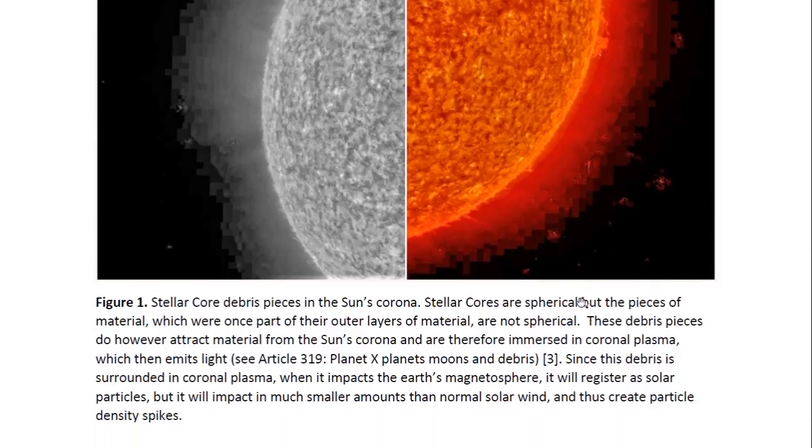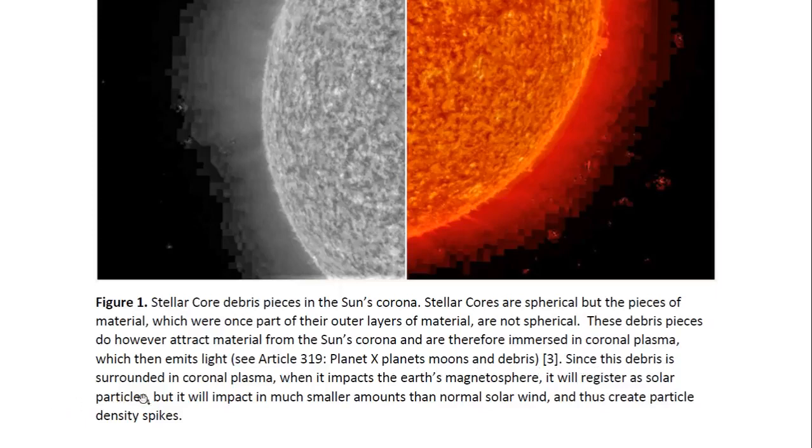They have irregular shapes. So these debris pieces do, however, attract material from the sun's corona and are therefore immersed in coronal plasma, which then emits light. And you may look at Article 319 entitled Planet X, Planets, Moons, and Debris.